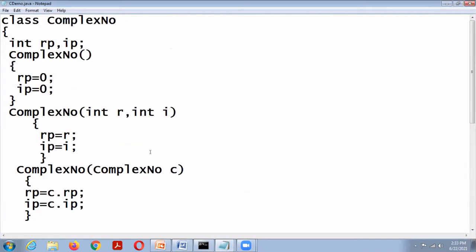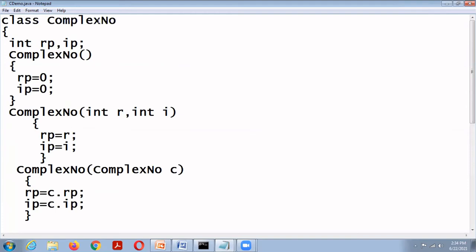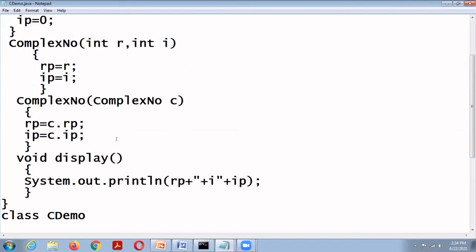So this is constructor. Constructor is a special member function used for initializing an object. Automatic initialization is carried out by a special member function that is called constructor. Constructor has the same name as the class name. Constructor has no return type. Here the return type is void, and void means the function does not return any value, but constructor has no return type. The constructor is automatically called when an object is created.